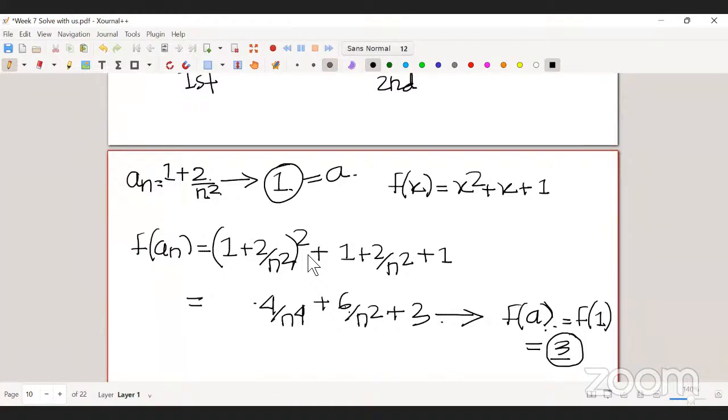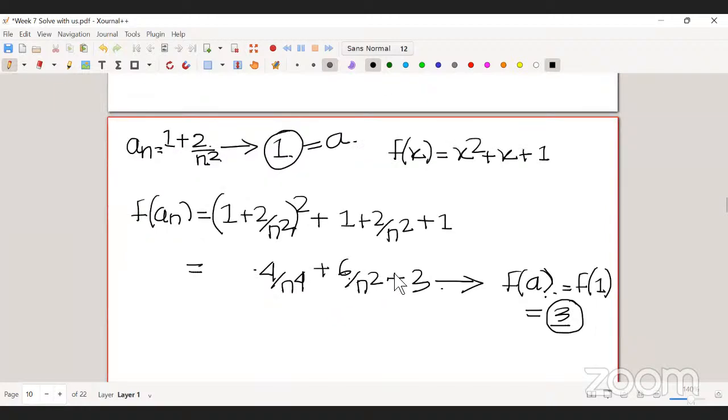Sir, in this equation, the answer should be 13, I think. The limit of f of an. So you are saying the answer should be 13. Why? So we have to put the value 1 in f.